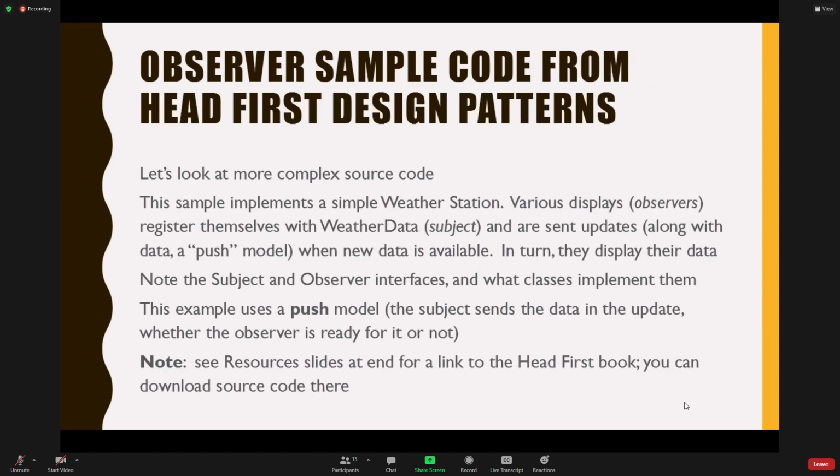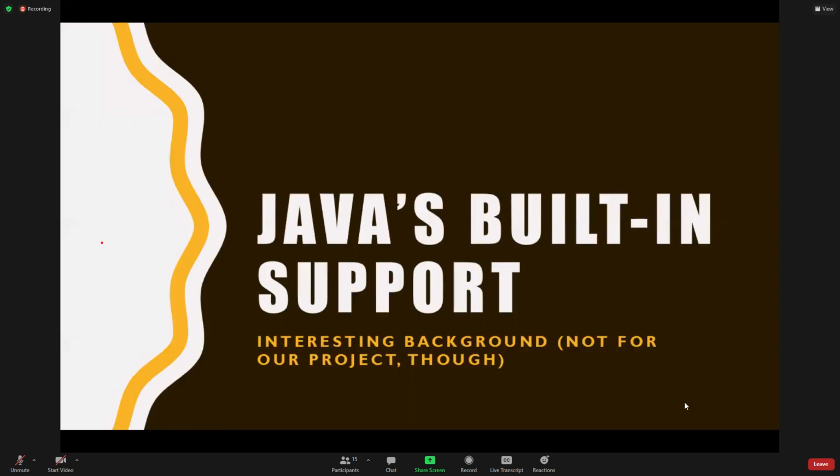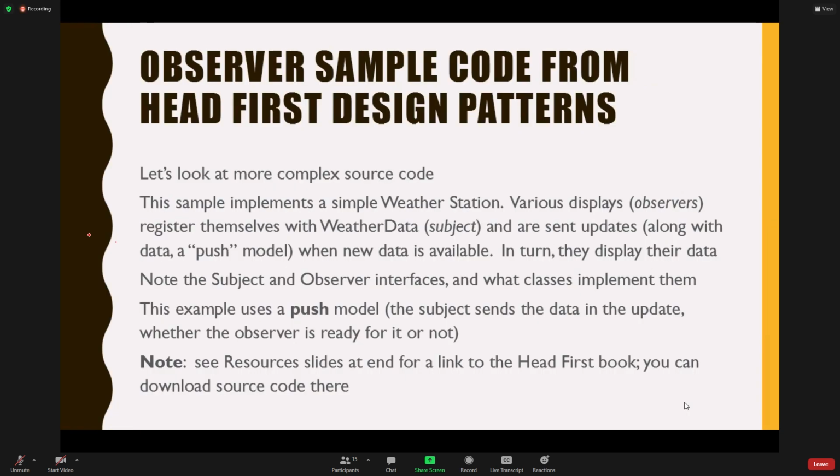So in the Head First one, they have a weather data station, and that one is a push model where it's going to send the data regardless of whether they need it or not, and then they have to pull the pieces that they need. So that's a fun one to look at if you have time. And then all of that stuff is actually listed on the slides if you want to see it.